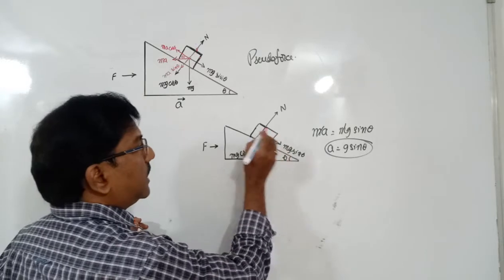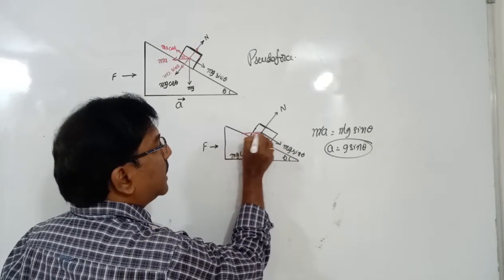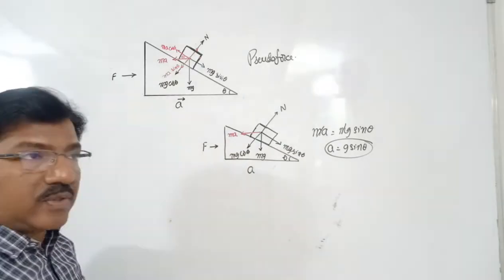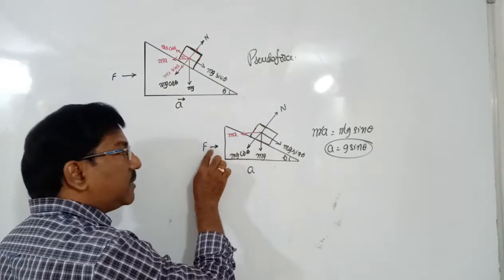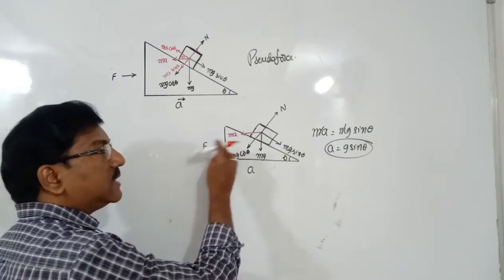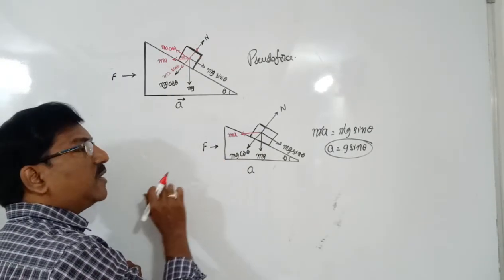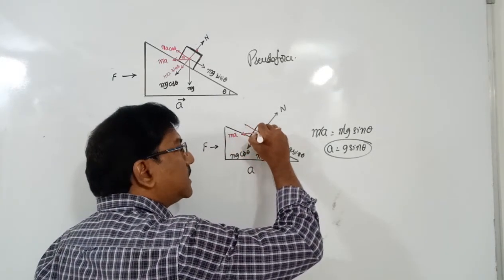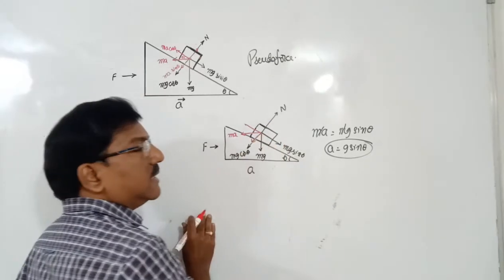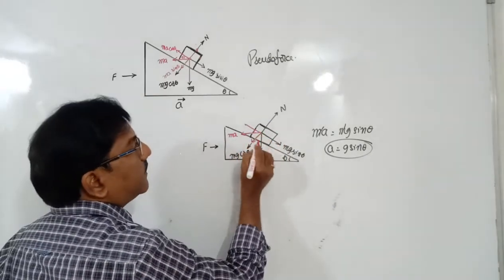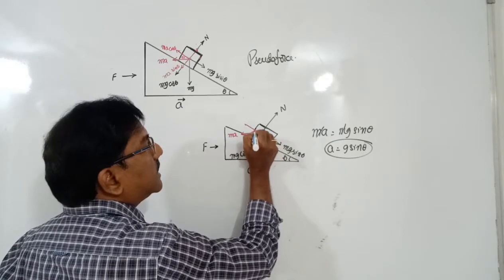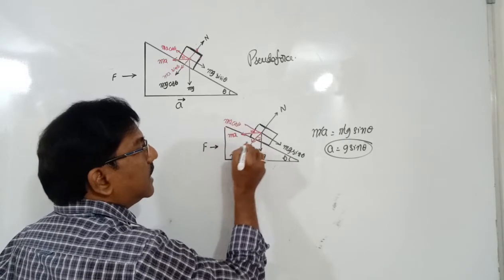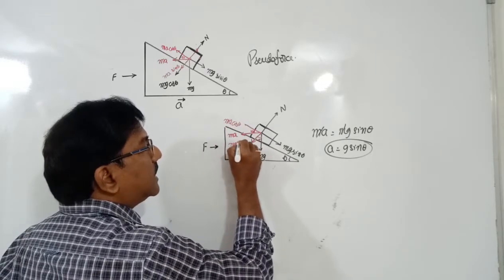As it is horizontal here, no? See, you have to draw that ma. Whatever I have drawn here in red is nothing but the pseudo force. Pseudo force exists only because of that external force. Pseudo force is dependent. It is not supposed to develop of its own. This ma resolves into two components, like this and like this. This is theta and here it is theta. So it is ma cos theta, and this is ma sin theta.